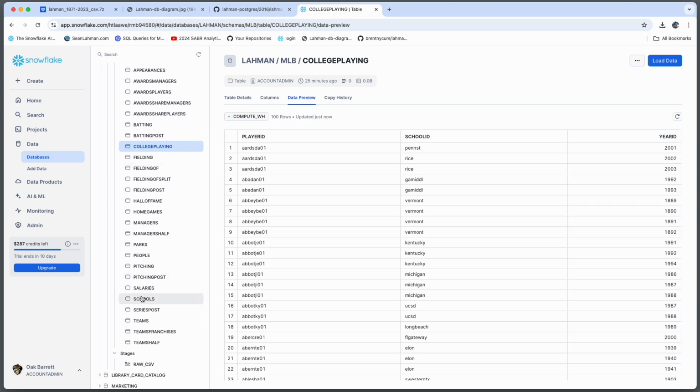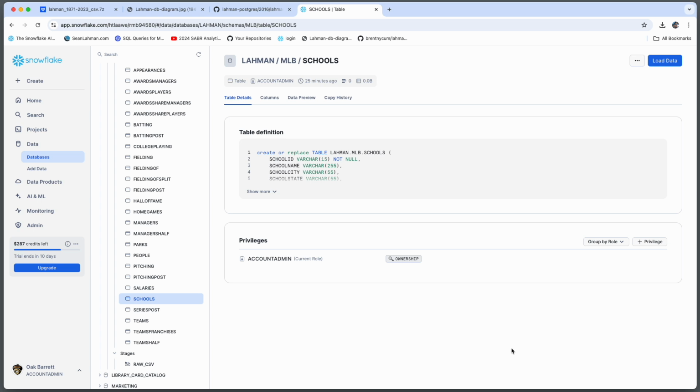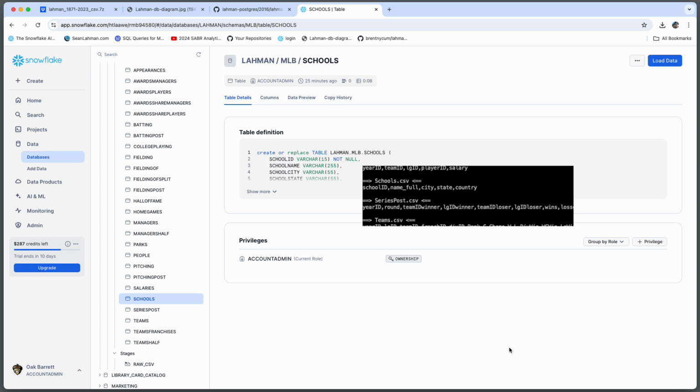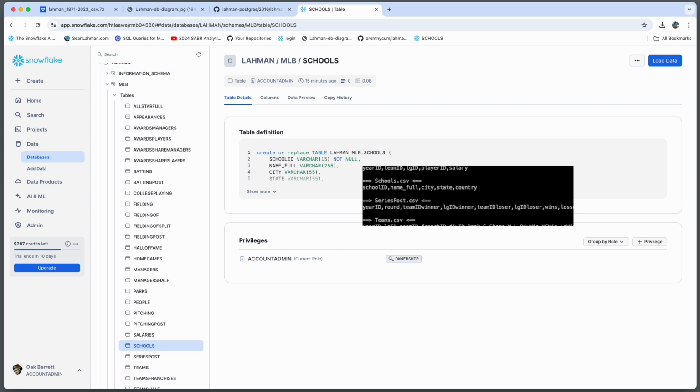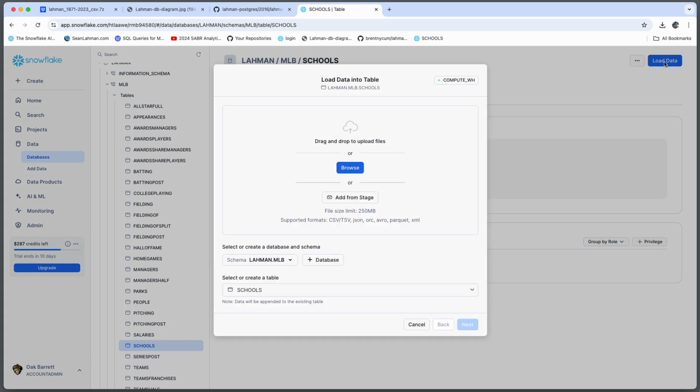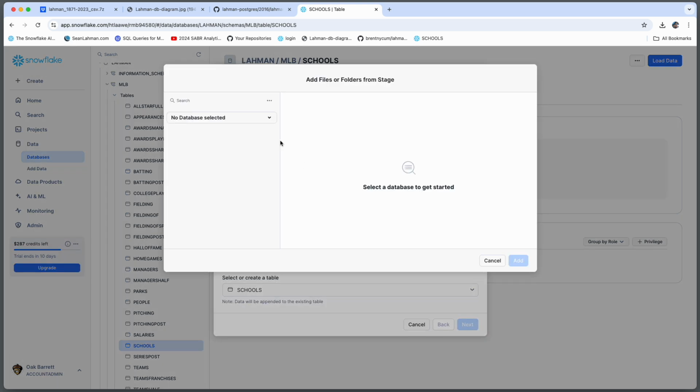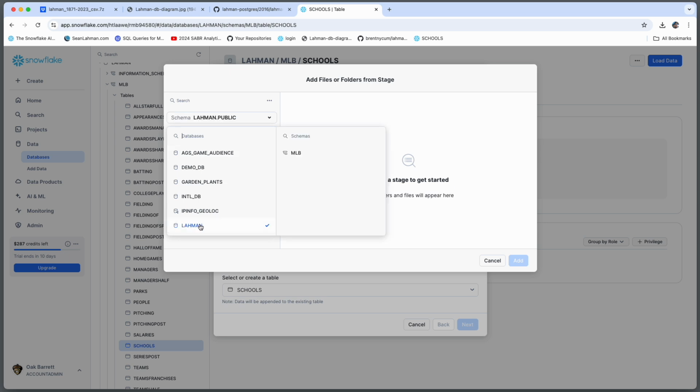Okay, before we load the schools table, manually looking at the table DDL and the CSV file, we do see there's a mismatch. So we're going to take care of that first before we even try loading. So we updated the table DDL, dropped the table, recreated the table, and now we're going to go through the process of loading the file through the stage yet again.